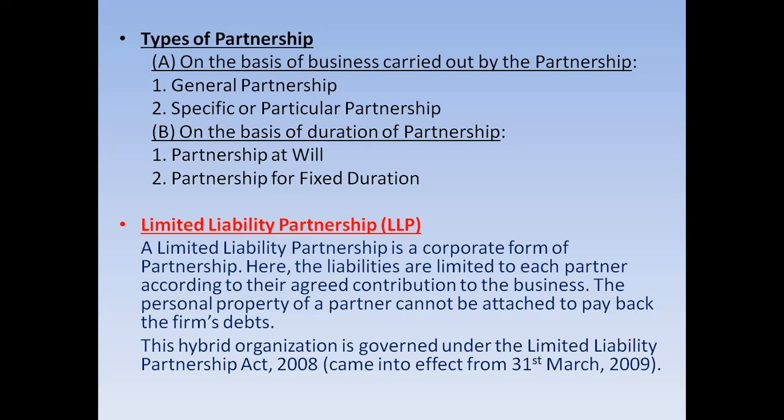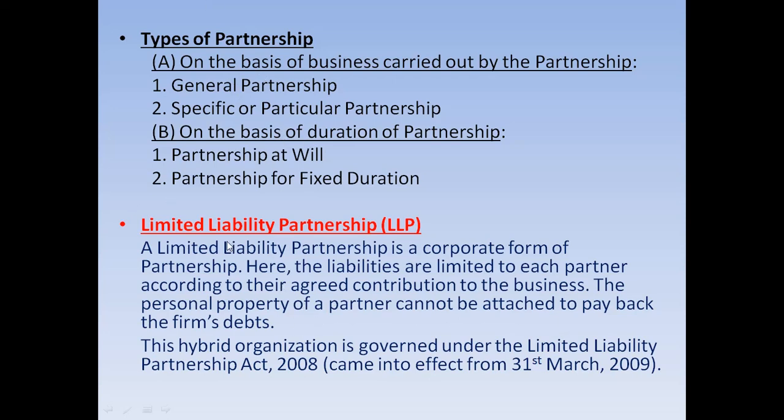Now, the types of partnership. The partnership is divided on the two bases as mentioned here. Type A, on the basis of business carried out by the partnership, which is general partnership and specific or particular partnership. And on the basis of duration of partnership, partnership is classified as partnership at will and partnership for fixed duration. In this video, I will not discuss these types of partnership. Okay, if you want, then I can make a separate video for this.